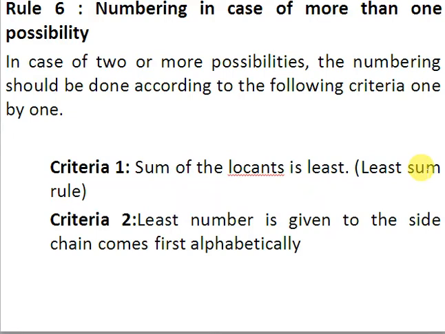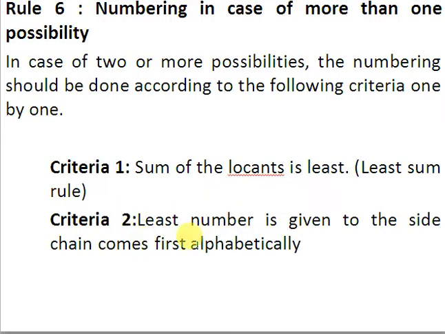In short, you must assign the least number to all the substituents. You should number the chain in such a way that all of the substituents get the least number. This rule can also be stated as: the sum of the locants should be least. This is known as the least sum rule. The second criterion is that the least number should be given to the side chain